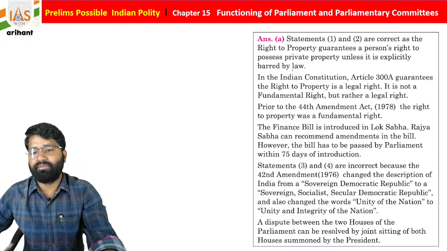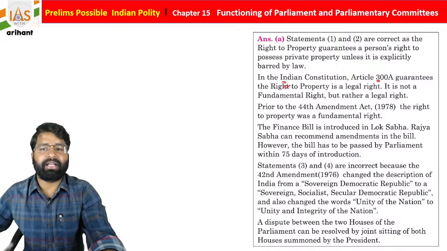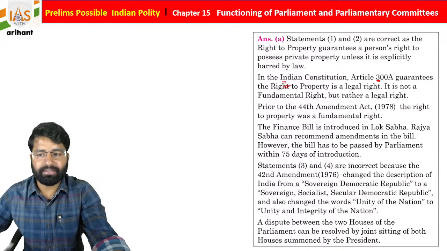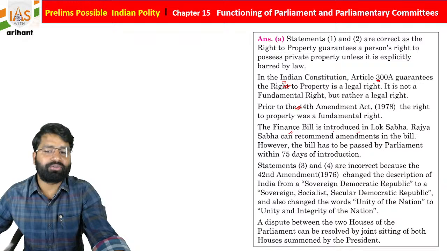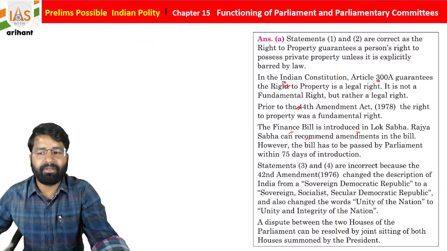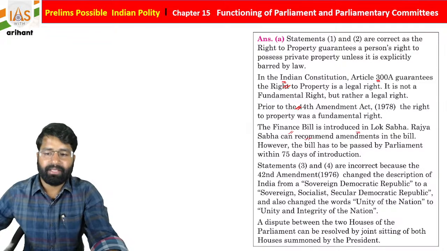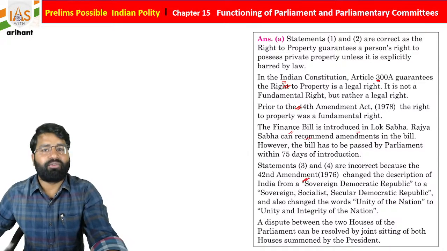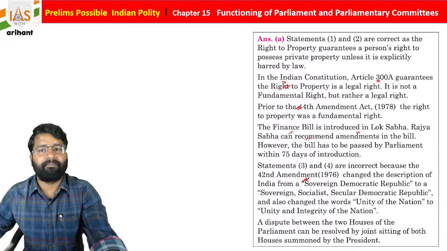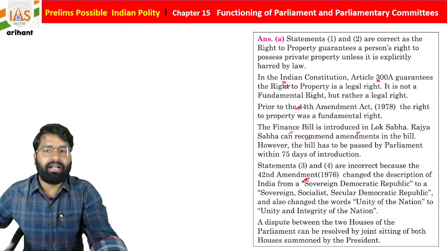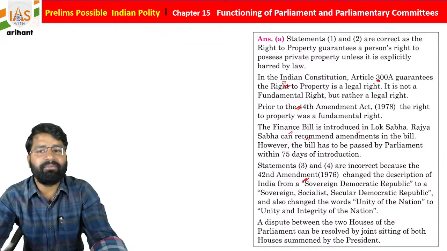So we all know in the Indian Constitution, Article 300 clause A, right to property is now a legal right, and it was modified by the 44th Constitutional Amendment Act 1978. A financial bill is introduced in Lok Sabha; Rajya Sabha can recommend amendments to that bill, students. Okay, easy. And we already discussed the 42nd Amendment added 3 words, secular, socialist and integrity. And if there is any dispute between two houses, a joint session will be called by the President of India.